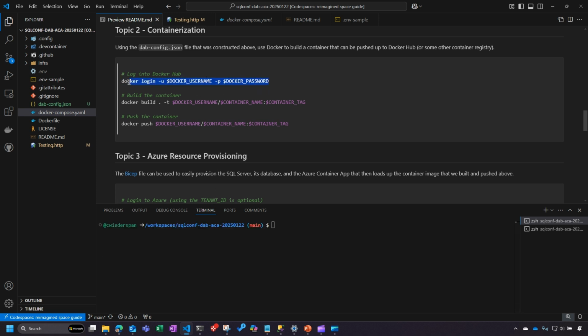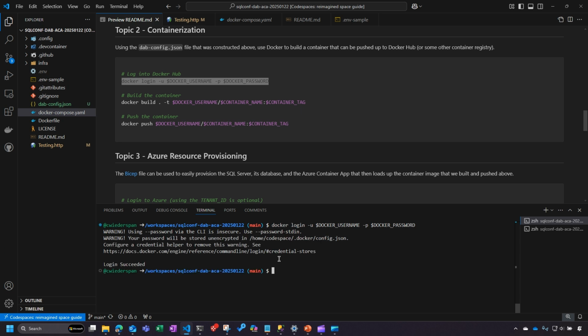So here's what we're going to do next. We're going to log into, in my case, Docker Hub. There are certainly more sophisticated and secure ways to do this. In my case, I don't really care if these images are publicly available. There are no secrets in there. They're just for illustrative purposes and make the demo a little bit easier.